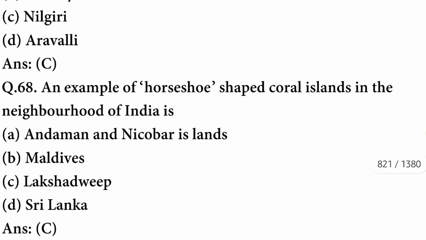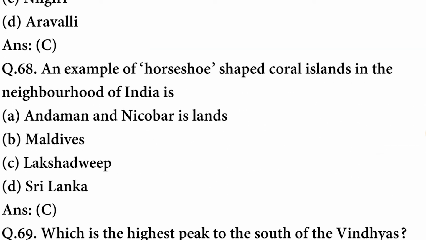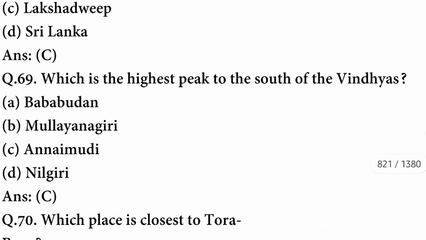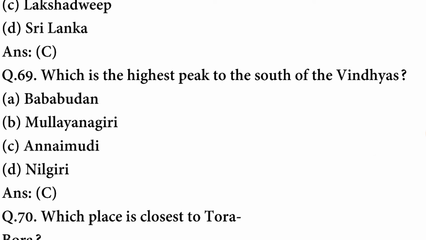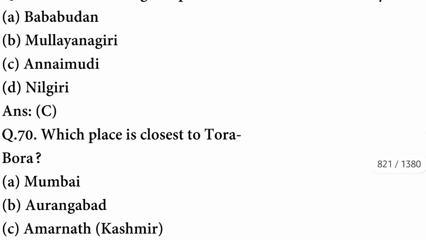The hill is Nilgiri Hills. An example of horseshoe shaped coral islands in the neighborhood of India is Lakshadweep. C option is correct. Which is the highest peak to the south of Vindhyas? The peak is Anaimudi. C option is correct.